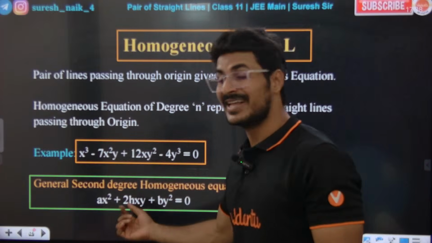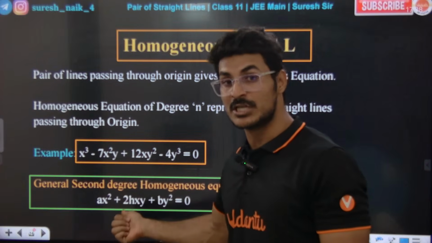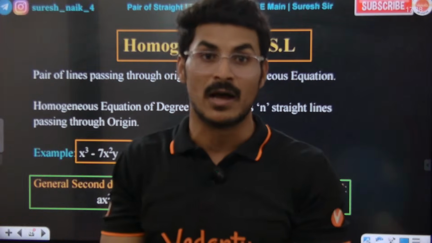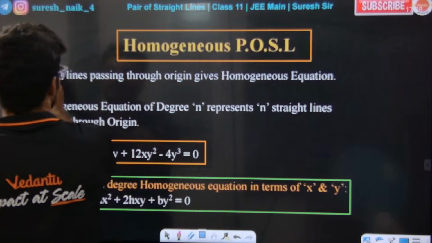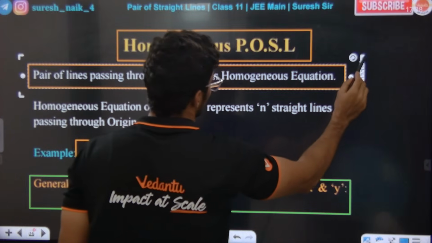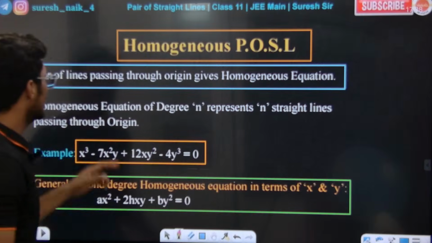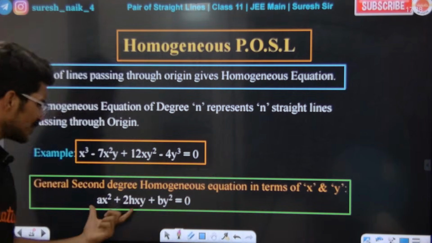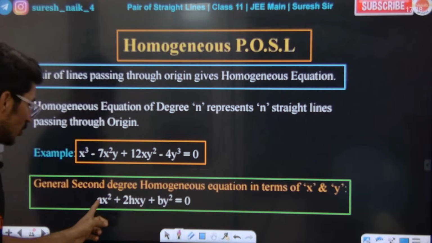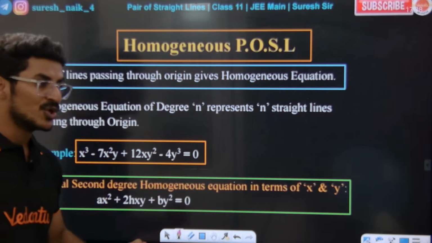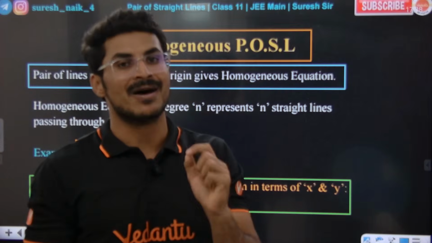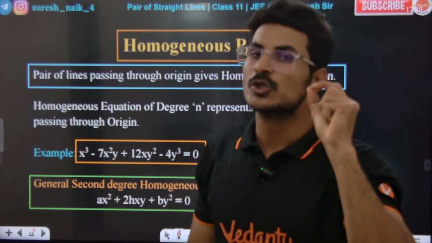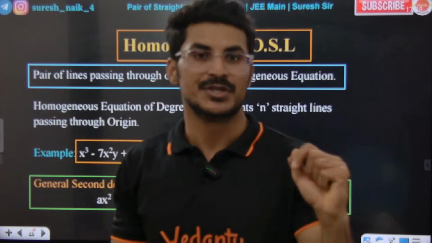Sir, we can have an n degree homogeneous pair of straight lines also. This is a second degree homogeneous pair of straight lines. In the same way we have n degree homogeneous pairs of straight lines too. A pair of straight lines which passes through the origin will give us a homogeneous equation. Is this passing through the origin? Yes, putting 0, 0 gives 0 equal to 0. So any pair of straight lines which passes through the origin and is in this form will give us a homogeneous pair of straight lines equation.